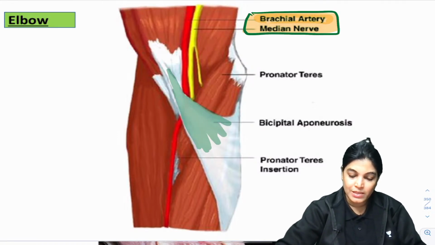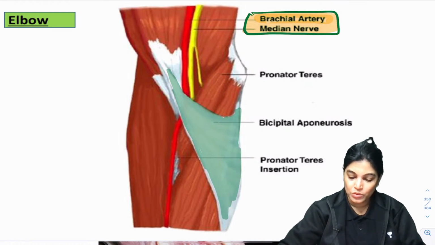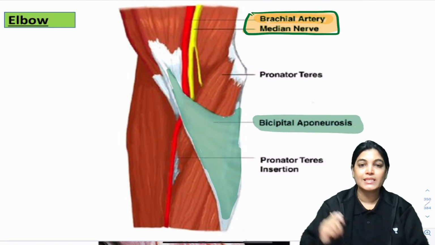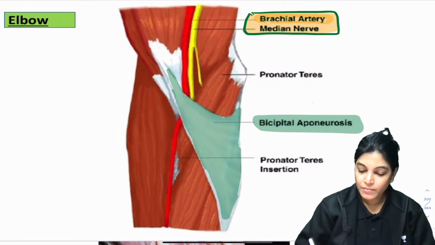So, which structure is covering these two structures? The median nerve and brachial artery are covered by the bicipital aponeurosis. Is it clear? Is it clear to everyone?